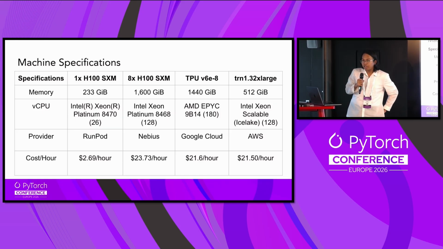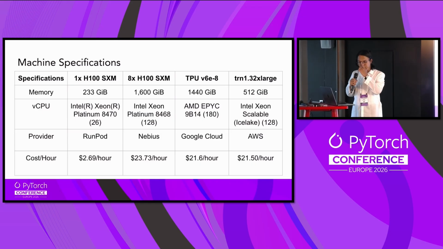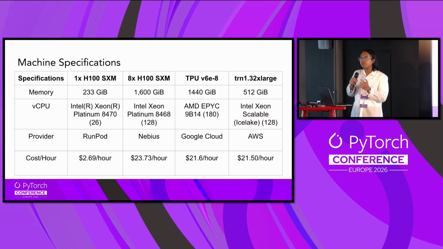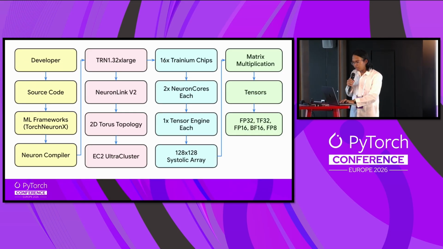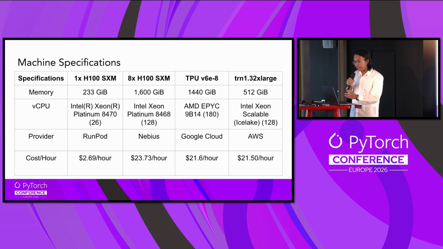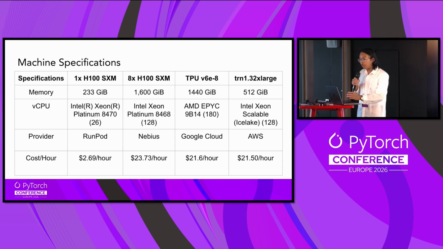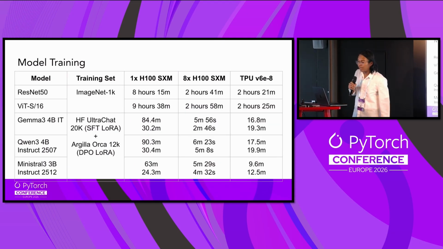However, because of that fundamental architecture of systolic arrays, how do they compare to the GPUs within the same price? For this use case, I trained the ResNet-50 on ImageNet-1K,